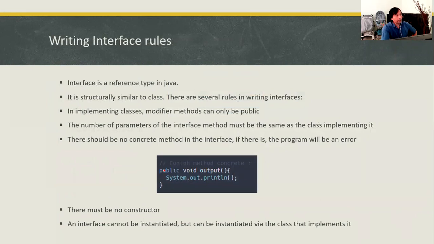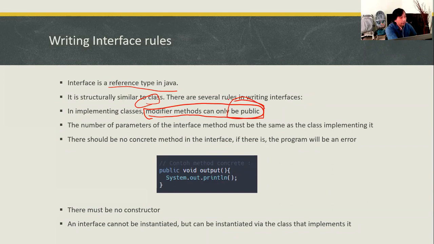And the rules on writing the interface would be: an interface is considered a reference type in Java, and structurally it is similar to a class. There are several rules in writing an interface. In implementing classes, modifier methods can only be public. So it's unlike the abstract class, where you can have another modifier access level, but for an interface, it can only be public.